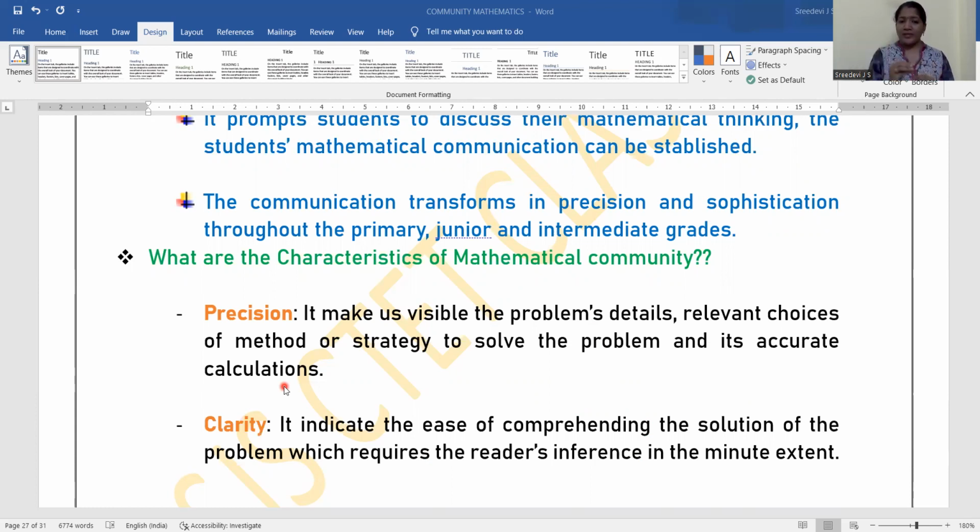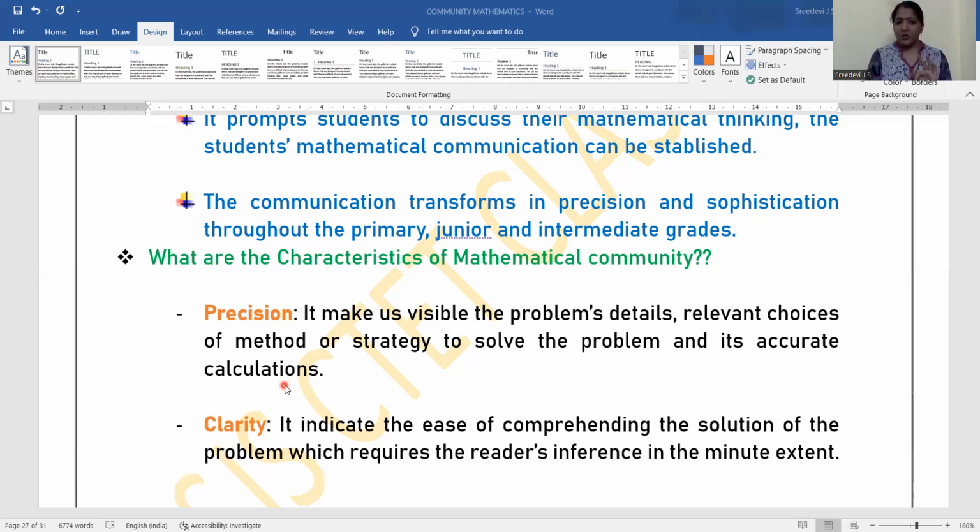See, whenever a problem is introduced to a child, we must make sure how far the visibility of the problem is there in the question, or what are the relevant methods or strategies the students can adopt in this, or the teacher can scaffold in order to attain the solution. So the precision includes all these. That means the visibility of the problem, the details of the problem, what choices or methods or strategies can be adopted to solve this problem, and how accurate the calculations are. These things mainly come under precision.